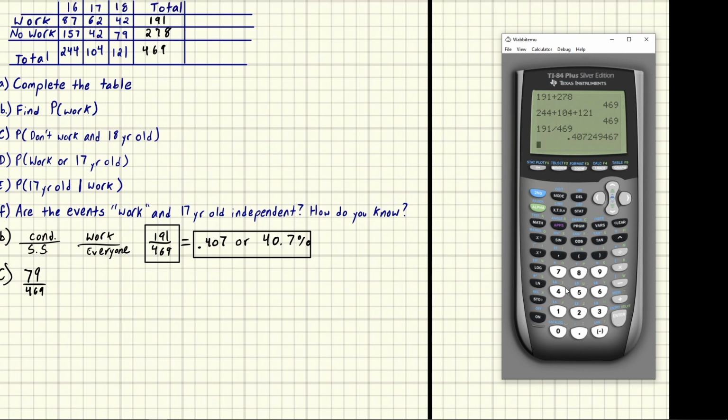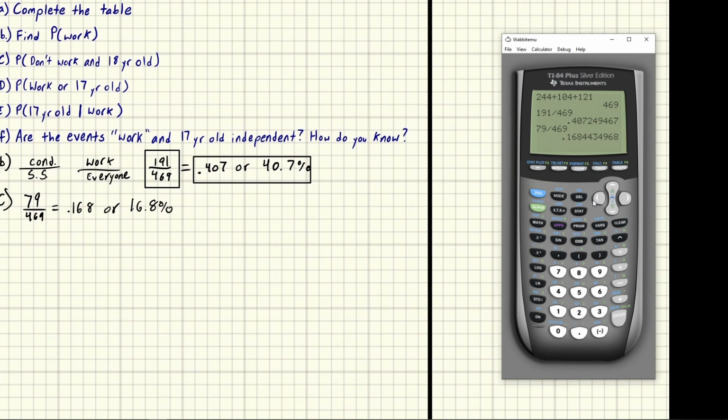And we can convert that as well. We put 79 divided by 469, and we get 0.168, or 16.8%. Whatever floats your boat. And you could just box all this stuff. And if you want to be really fancy, you could even write the conditions in word form.